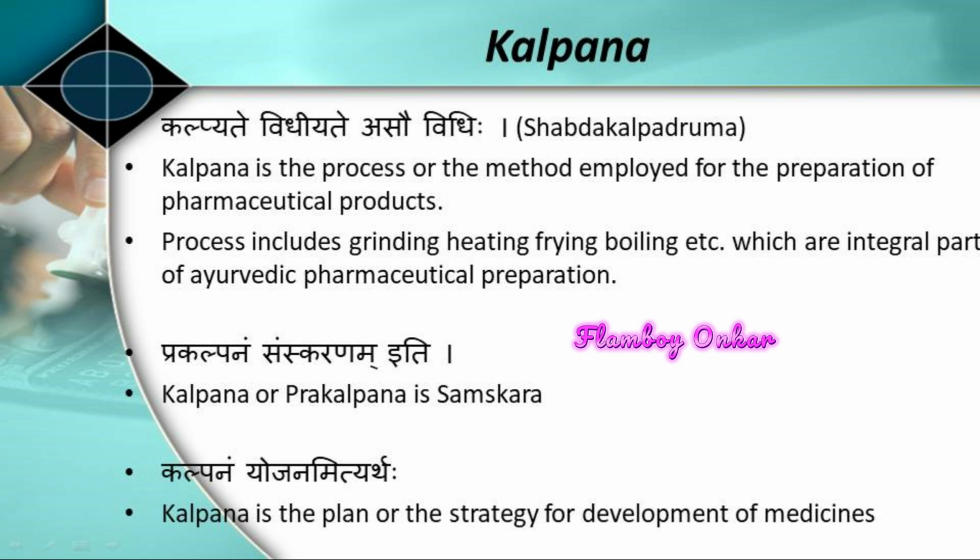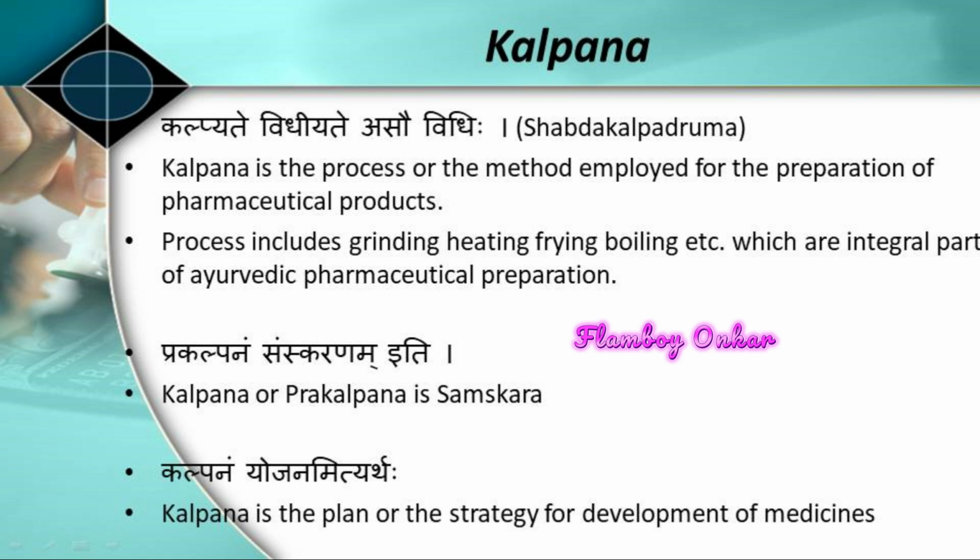This definition is given by Acharya Arun Datta. He says that the Yojana, which means the plan or the strategy which is done for preparation of different Ayurvedic medicines. So till now we saw the Bheshaj, Ausadha, and the difference between Bheshaj, Ausadha and Kalpana. So Bheshaj was the substance which when taken internally brings the equilibrium of the doshas and cures the disease. That substance is known as Bheshaj. Next was Ausadha, the substance which has the osa, that is the rasa, which is the inherent property of that dravya. So the substance which has the rasa, that is the inherent property, is known as the Ausadha.